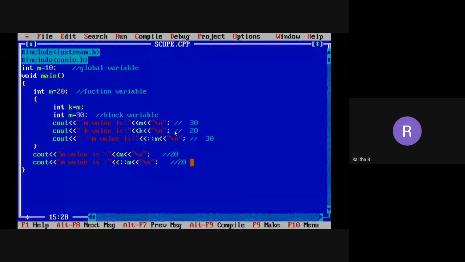Global variable value. Now, what is the output here? Amreen, Somraj, Bharadwaj: 10. Lakshmi Prasanna: 10. Srilam, Tarun: yes, 10. So the answer is 10.